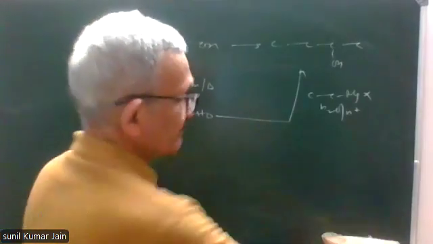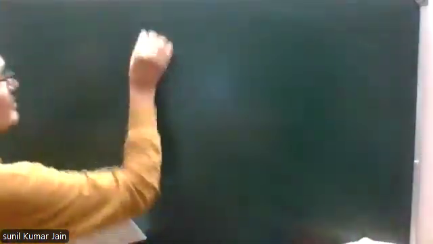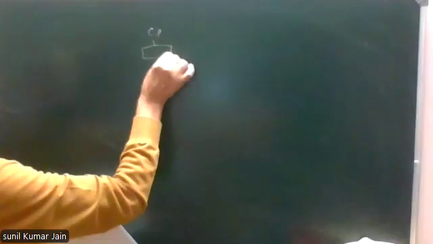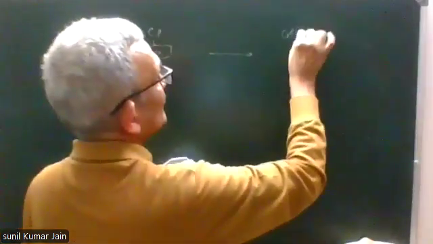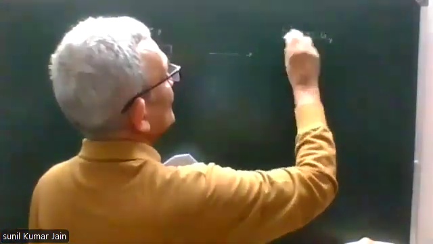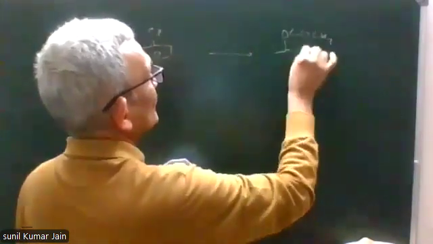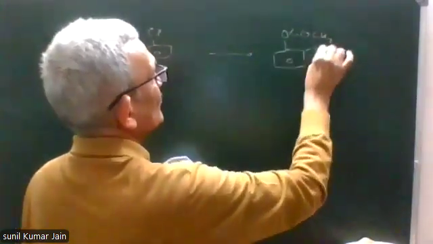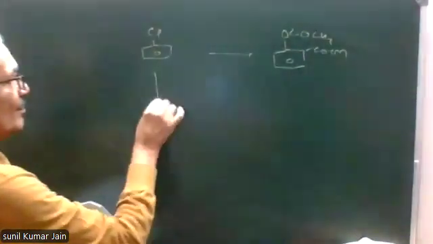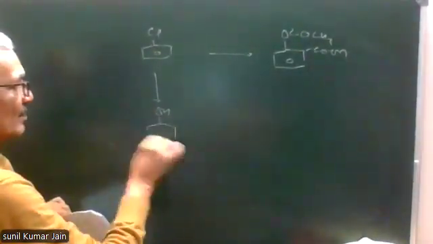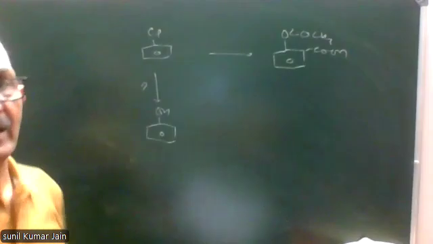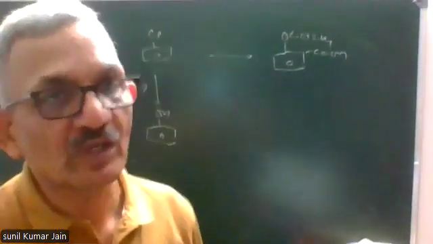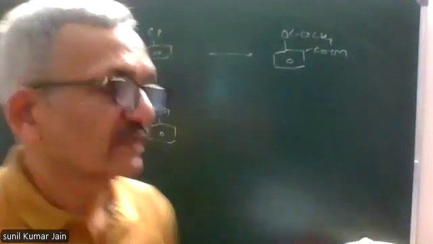Chlorobenzene into aspirin. Convert chlorobenzene into phenol by Dow's process.